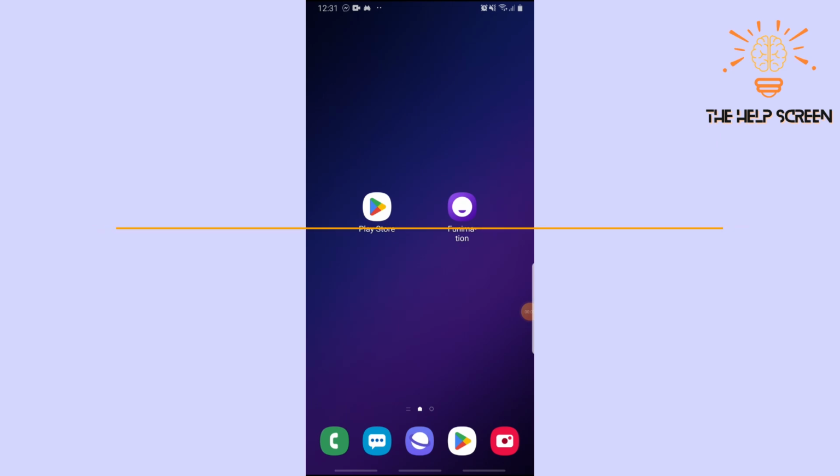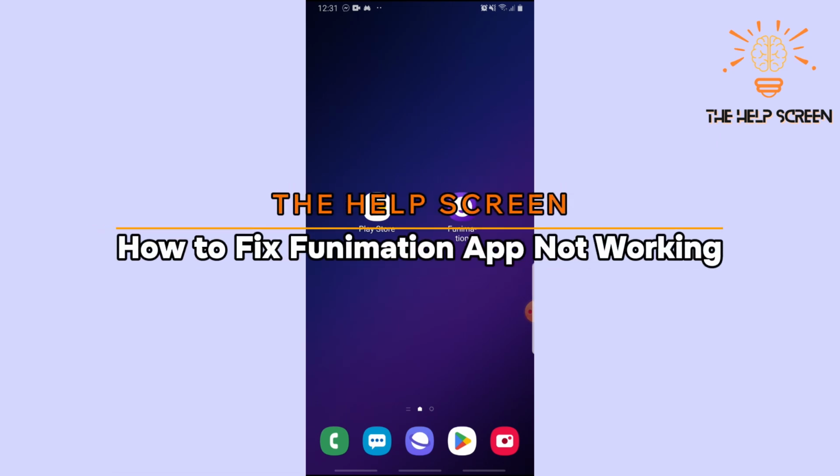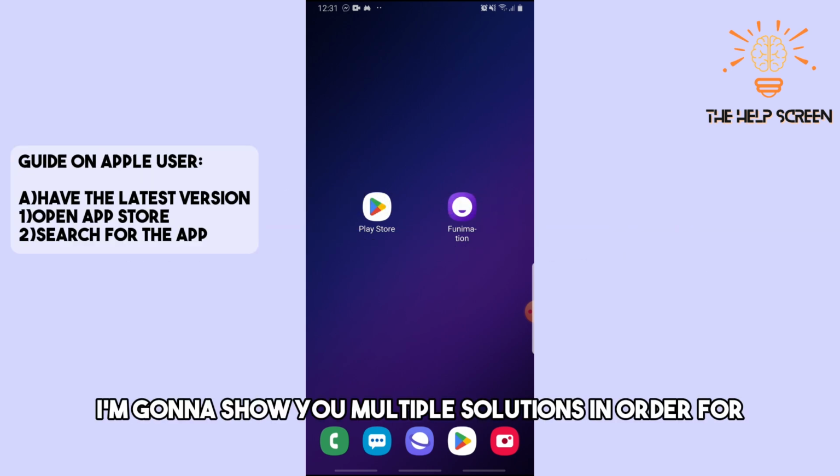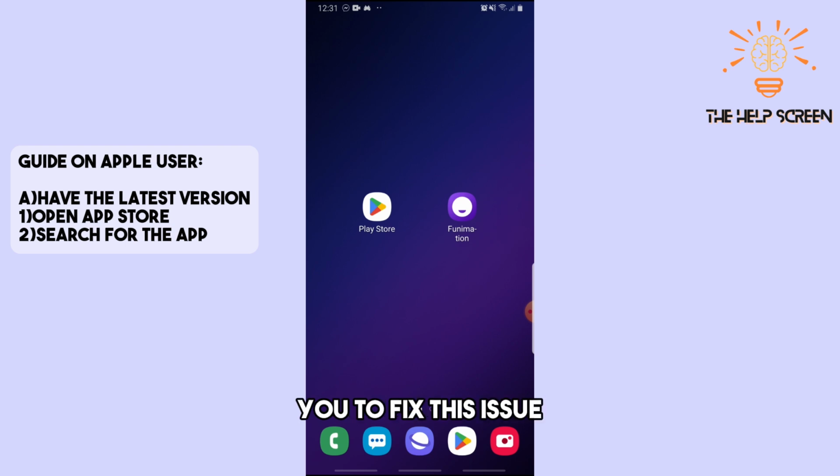This is Helpscreen and this is how to fix Funimation app not working. So this is an Apple and Android device tutorial, so follow along. So guys, I'm gonna show you multiple solutions in order for you to fix this issue.